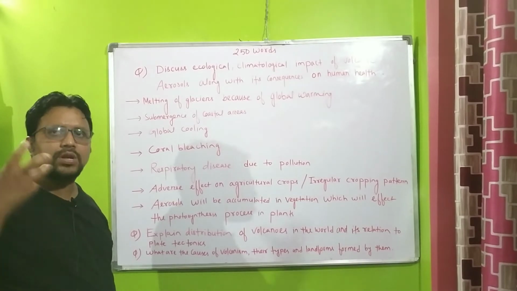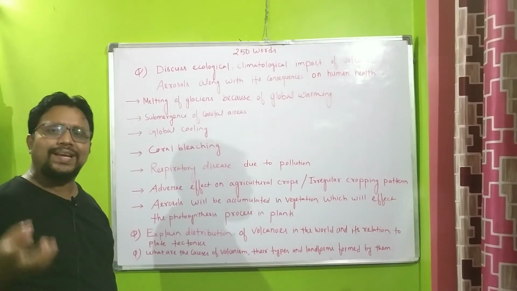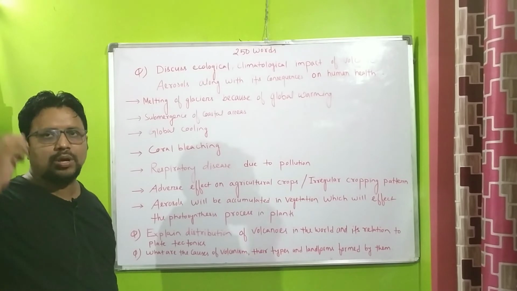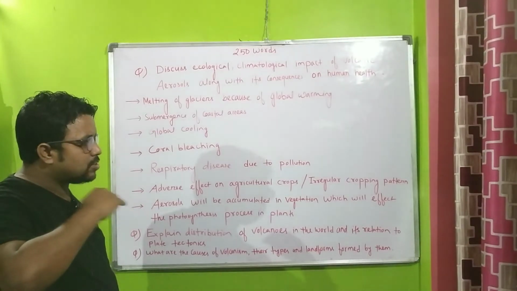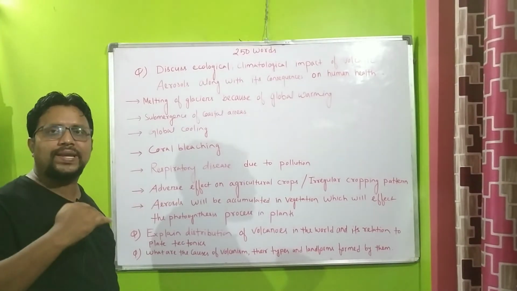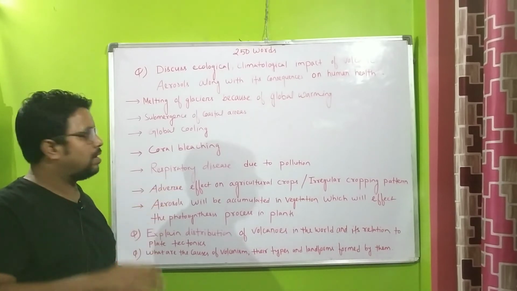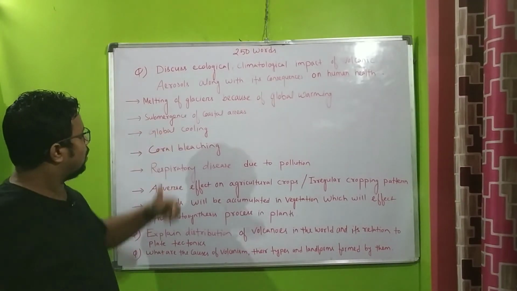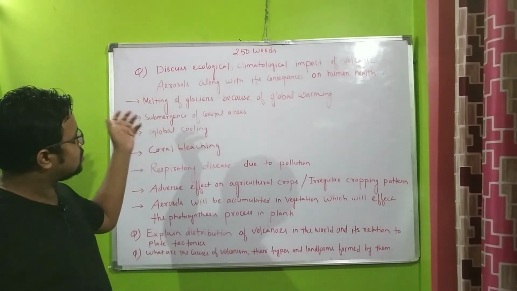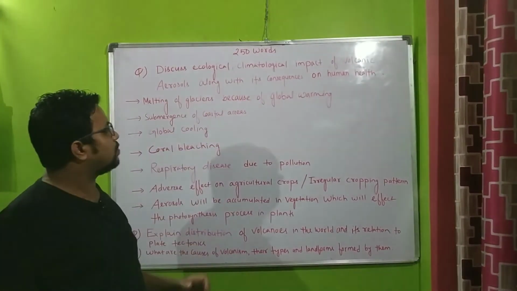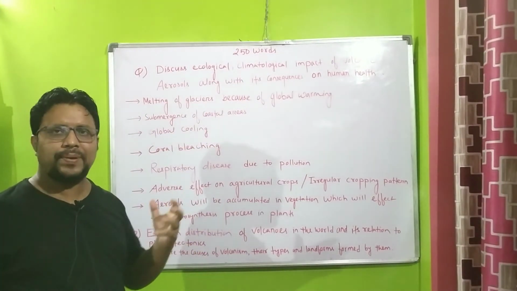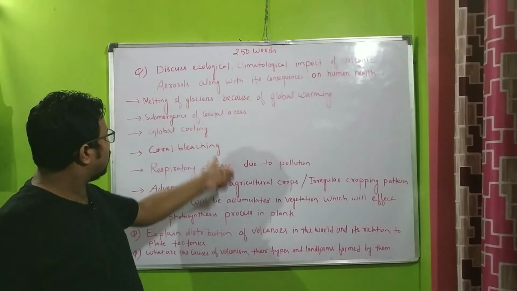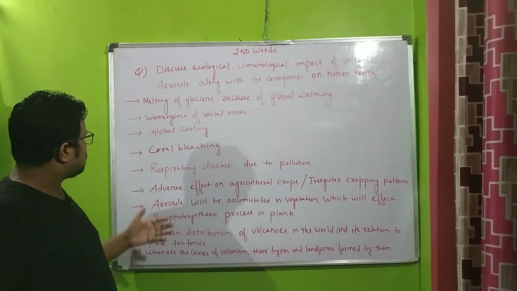Since it reflects back the solar radiation, what is happening in the troposphere? It is providing a cooling effect. That is called global cooling. So it causes global warming, and at the same time sometimes it also causes global cooling.